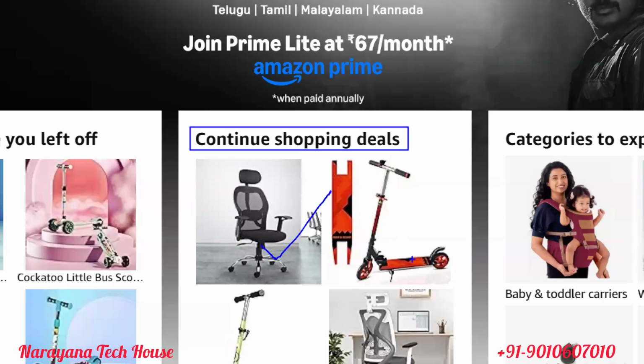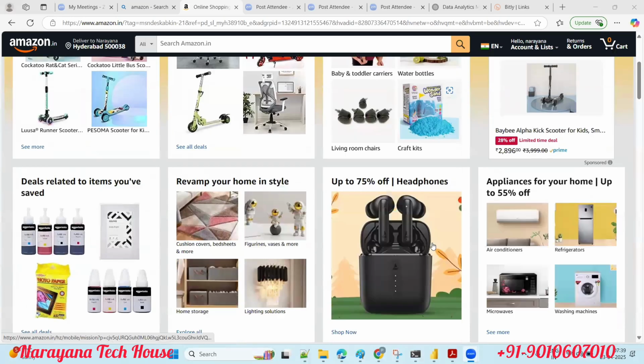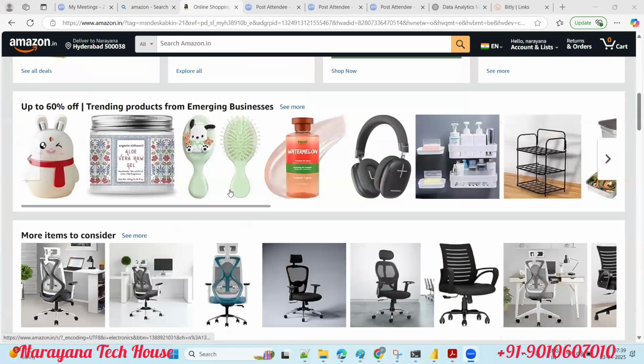I searched for the chair, searched for this device, this wheel skating device, and I stopped. I did not buy it. So it's saying continue shopping deals, right? These are my previous history, guys. AC is also my previous history. I searched for AC, right?